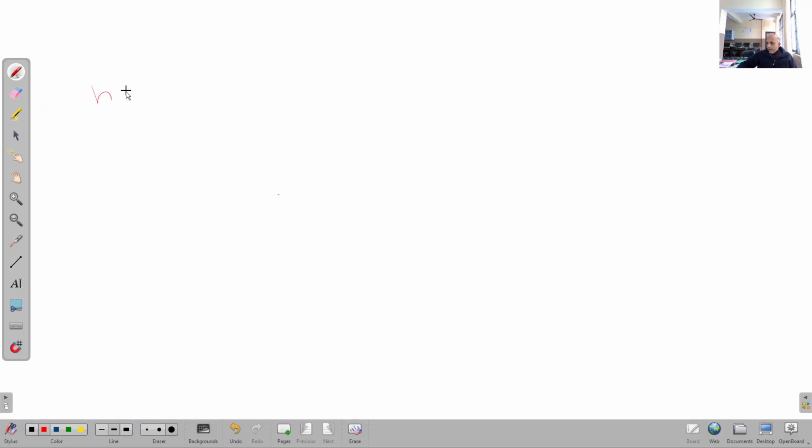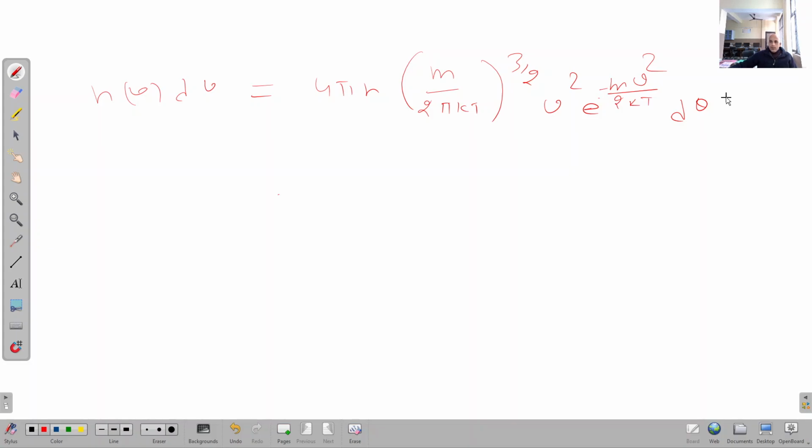We know n_v dv is equal to 4 pi n (m upon 2 pi kT) to the power 3 by 2 v square e raised to power minus m v square upon 2 kT into dv. Right? This is n_v dv, 4 pi n (m upon 2 pi kT) to the power 3 by 2 v square e raised to power minus m v square upon 2 kT into dv. Clear?